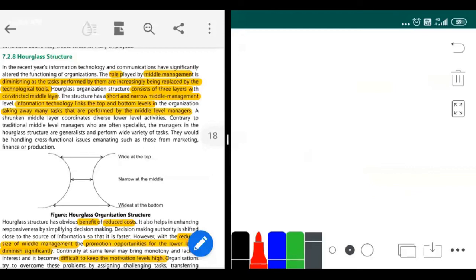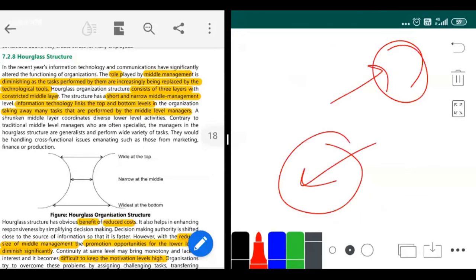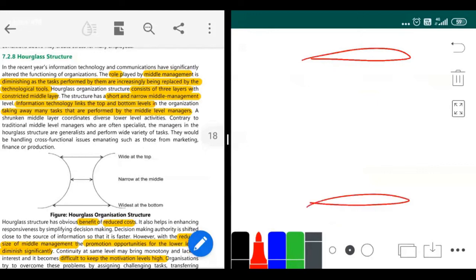You guys know what an hourglass is? It's a sand glass, it's like this. No, my drawing skills, one second. Okay, this is your hourglass. If you see the structure of an hourglass, in the same way you will have the hourglass structure in an organization.